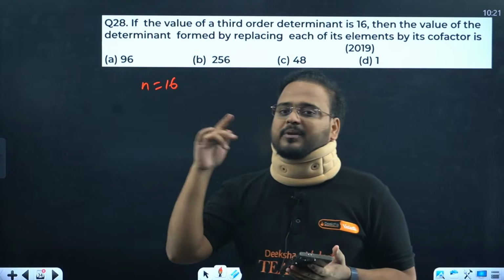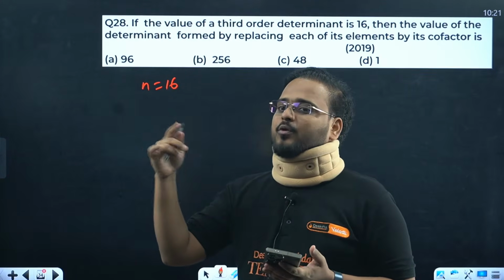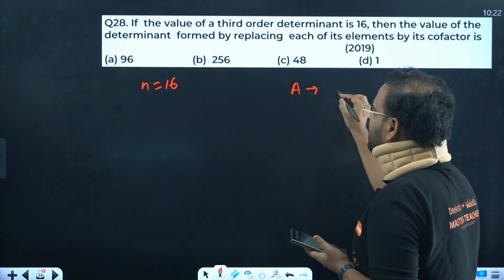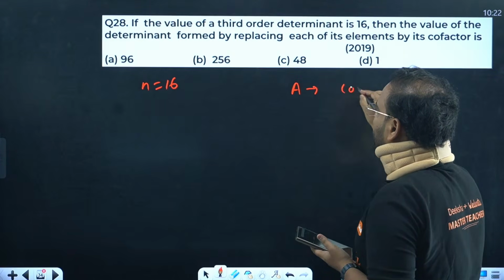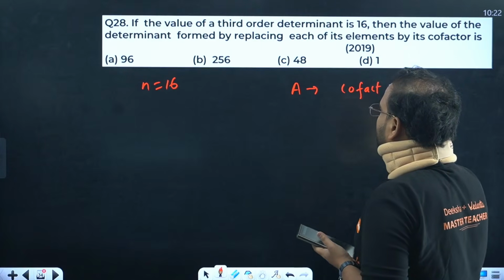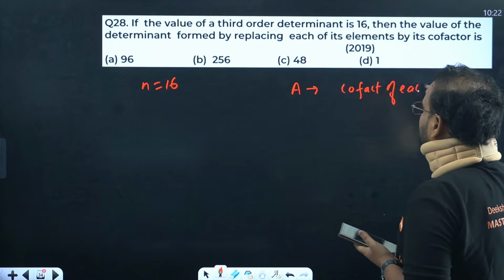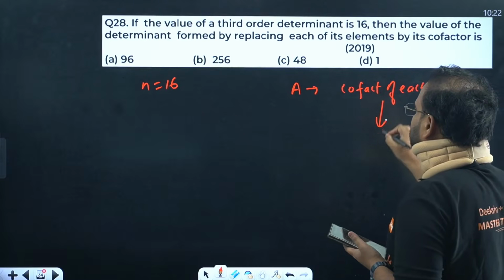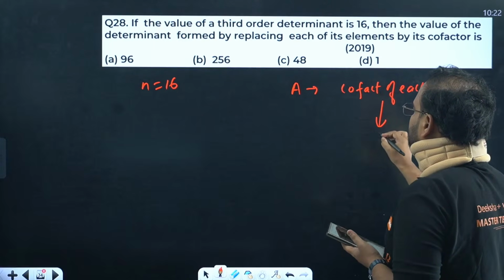Then the value of the determinant formed by replacing each of its elements by its cofactor. If in a matrix you replace each element by its cofactor, this becomes what?